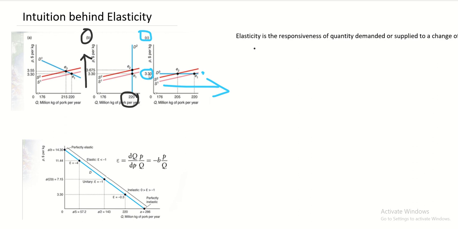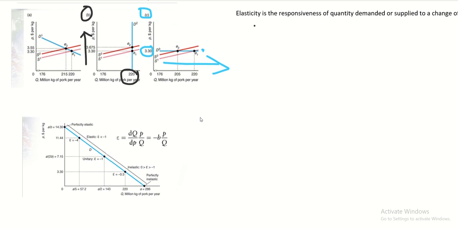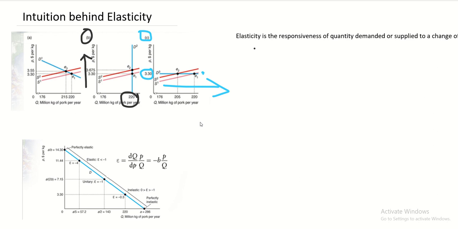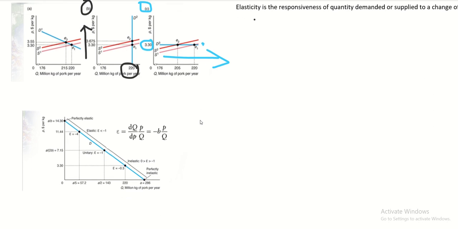So basically the price will stick at $3.3 per kilogram when you can purchase 176 units to an infinite number of units. What that means is that any little change of price will lead to an infinite increase in quantity. Here, an infinitely increased quantity means that it is really elastic. It is really prone to change. So that's how we distinguish between perfectly elastic demand and perfectly inelastic demand.